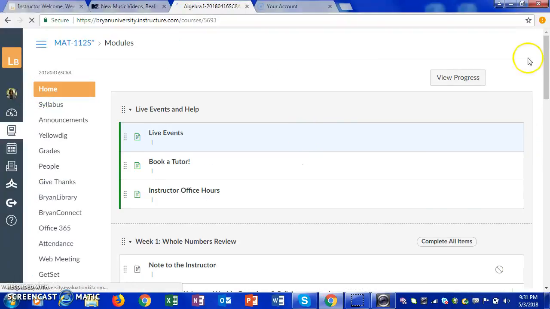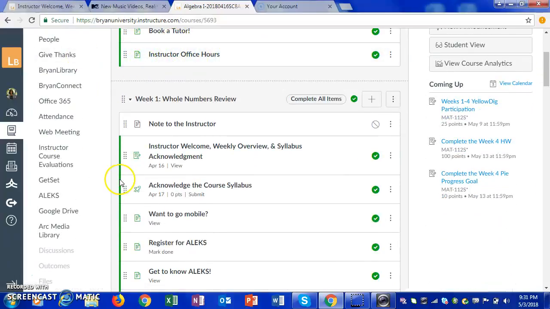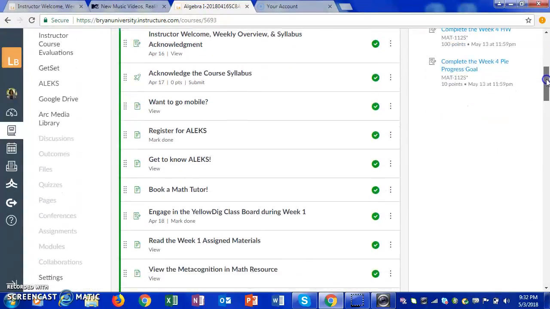In order to start this course, you want to make sure that you know my office hours. That's in this area. For the first week, you want to go ahead and start the instructor welcome, weekly overview, and syllabus acknowledgement. You do need to acknowledge the syllabus within the first 24 hours of the course. You acknowledge it in this area. You do need to register for ALEX. Please note that all of our course assignments are in ALEX, so you do need to register for it.